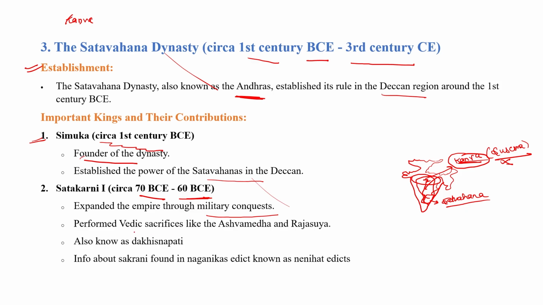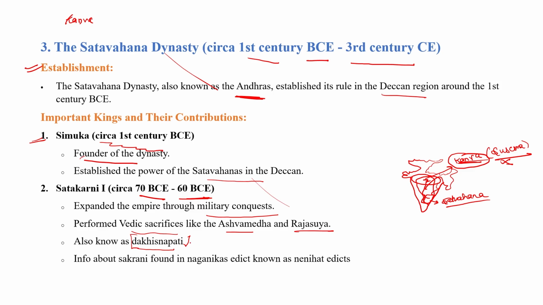He performed Vedic sacrifices like Ashwamedh and Raja Suya. This information is also mentioned in the Puranas, that he used to perform the Ashwamedh Yagya as well as Raja Suya. He is also known as Dakshinapati. Dakshinapati means the most powerful ruler of the Dakshin. Dakshin means Deccan. So he is also known as the Dakshinapati, the most powerful of Deccan, India.